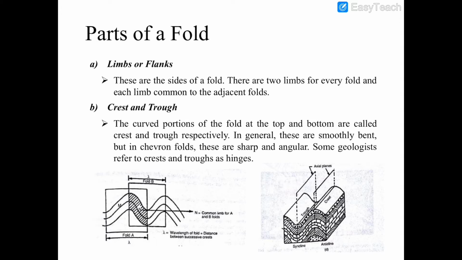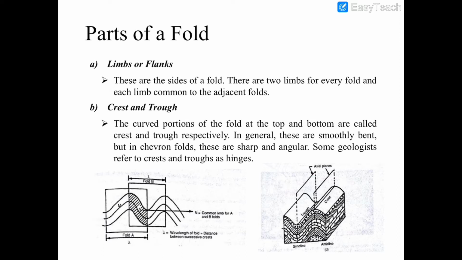Crest and trough. The curved portions of the fold at the top and bottom are called crest and trough respectively. In general, these are smoothly bent, but in chevron folds these are sharp and angular. We will discuss later what is chevron fold. Some geologists call crest and trough as hinges.